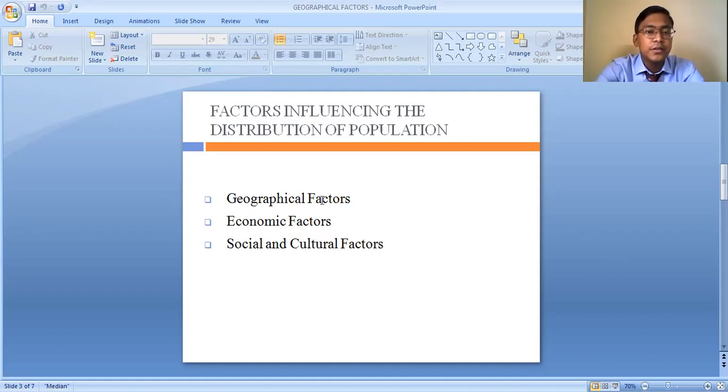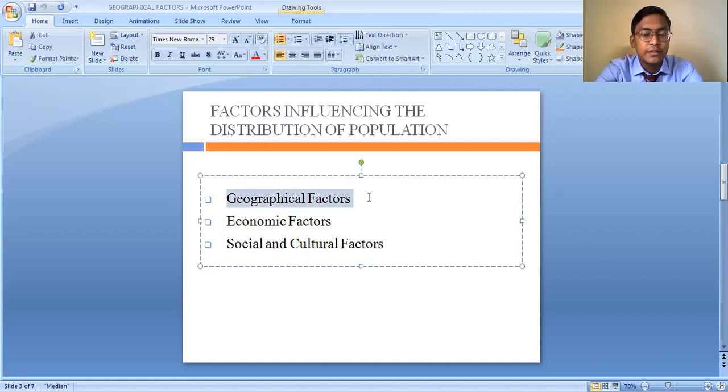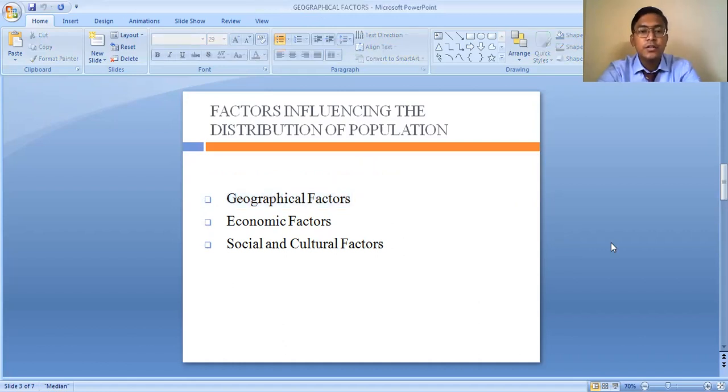Now we are going to discuss the geographical factors. The geographical factors basically include the physical features of the earth, such as the landforms, the climate, distribution of water, etc. These are the different geographical factors because of which there is an unequal distribution of population in the world. First we will discuss the geographical factors today, and then we will discuss the economic factors and the social and cultural factors.